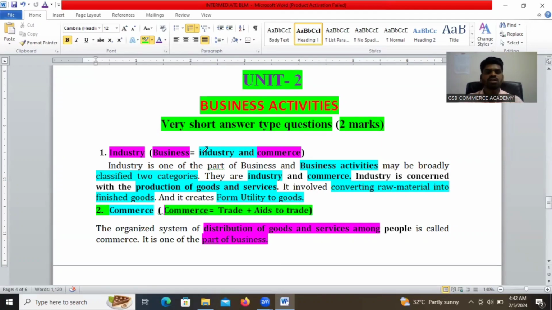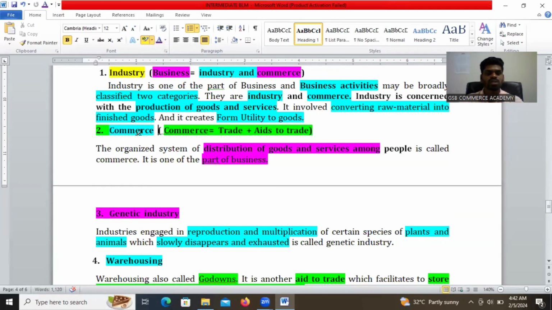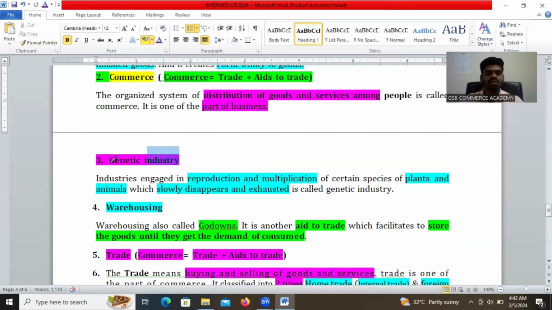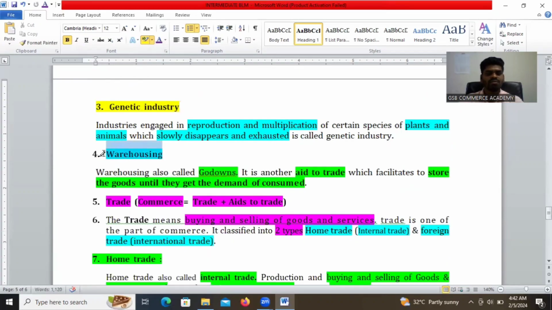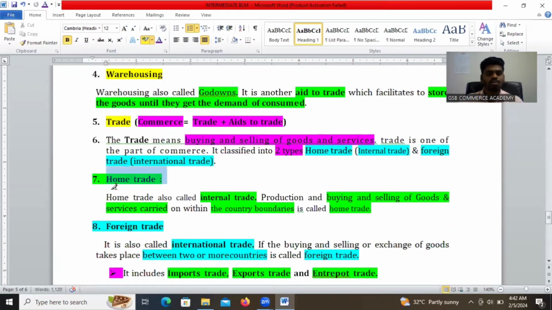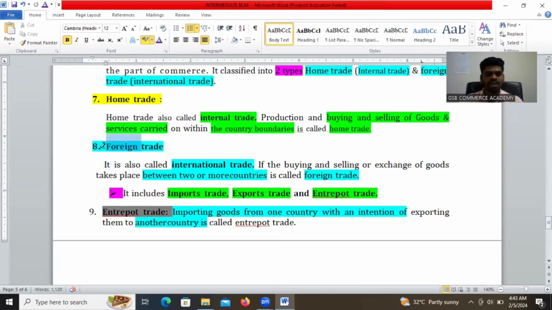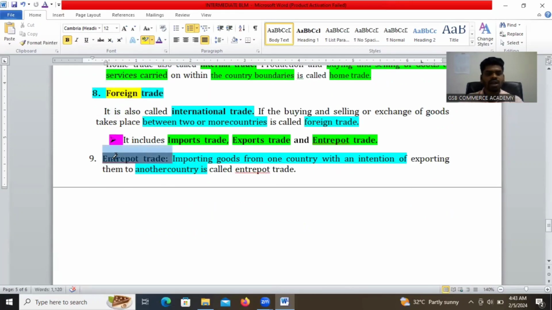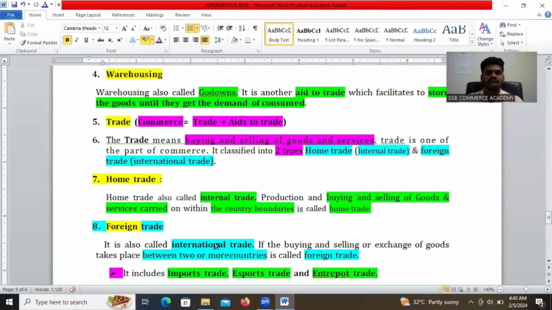So see here, students, this is a very important question from the examination point of view. What is the meaning of industry? This is a very important 2 marks question. What is the meaning of commerce, and what is a generic industry? What is warehousing, and what is trade? What is home trade? What is foreign trade? And what is entrepot trade? These are the 9 most important 2 marks questions in the second unit, commerce and business activities.